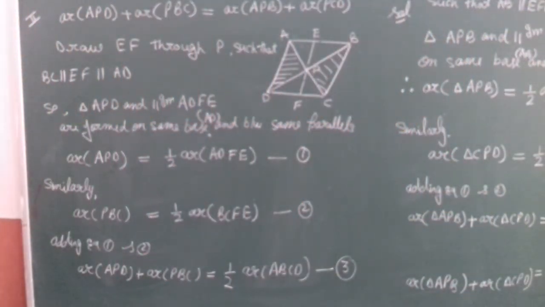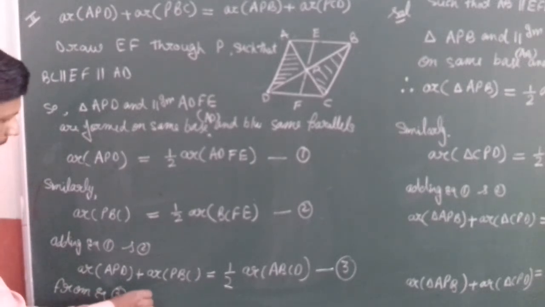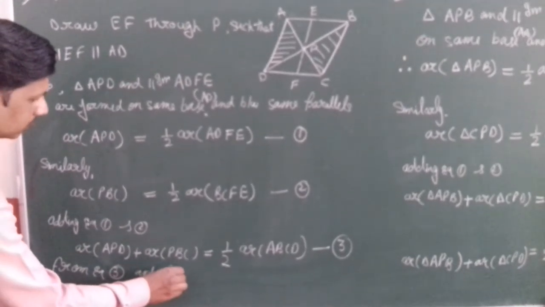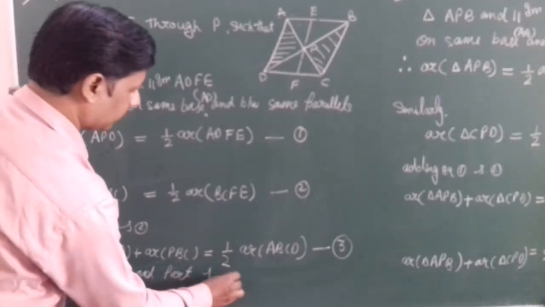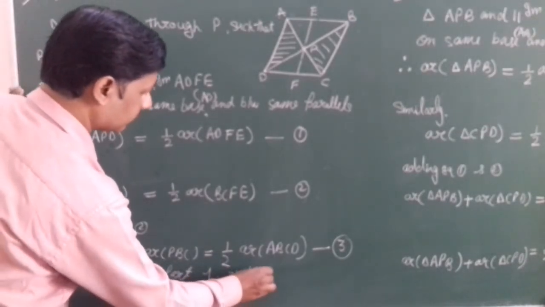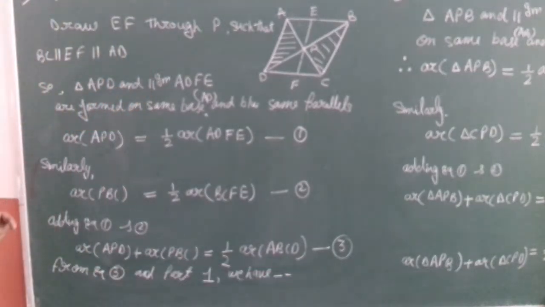So from equation 3 and part 1, we have half of equal things are equal to each other.